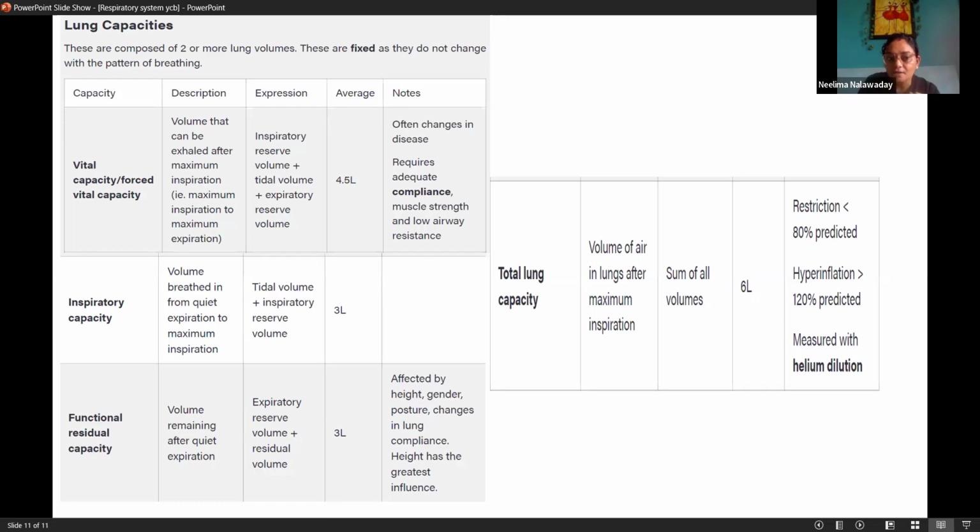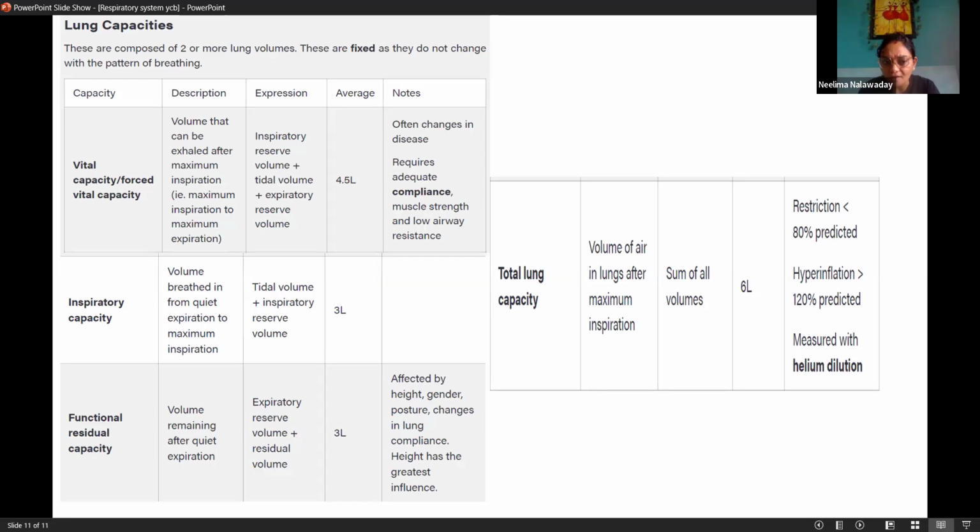And after that, if we add tidal volume plus expiratory reserve volume to it, it will give us the vital capacity of the lungs. It is 4.5 liters, that is 4,500 milliliters. Vital capacity means very simple.